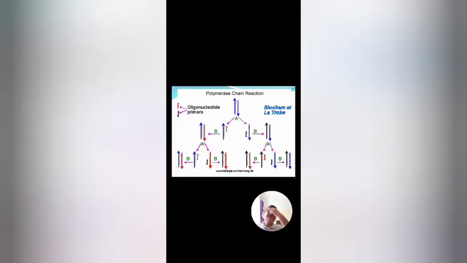Now this is another representation of the polymerase chain reaction, where the number of new DNA strands extends exponentially. If you see one copy, we get double stranded DNA, and then in the second cycle we get multiple copies. In the third cycle the number of copies increases further. We can proceed up to 20 cycles and see how many newly synthesized DNA copies we get.